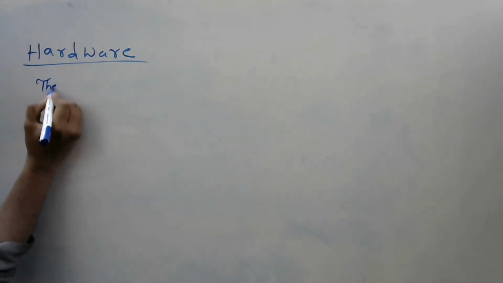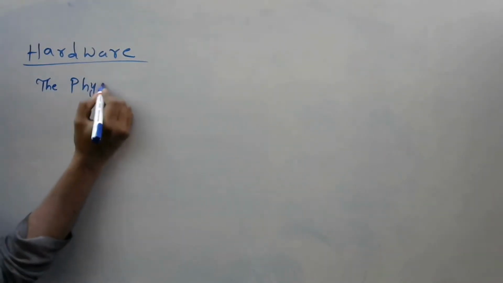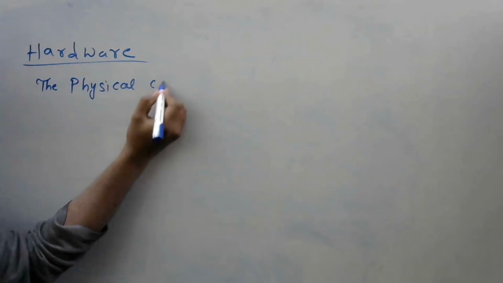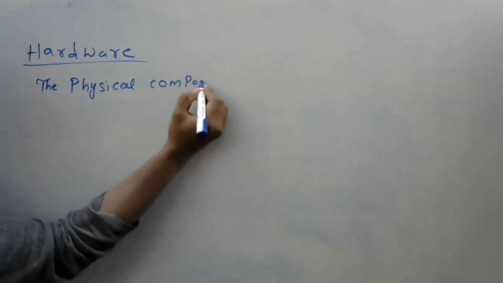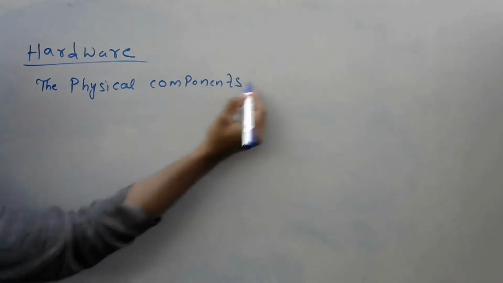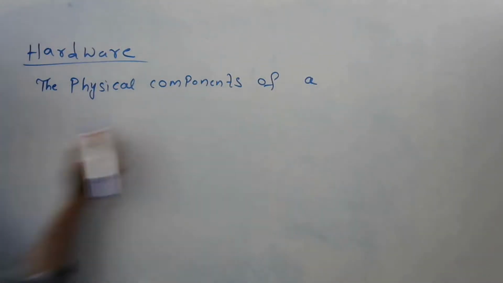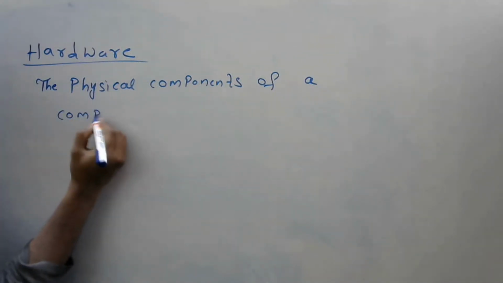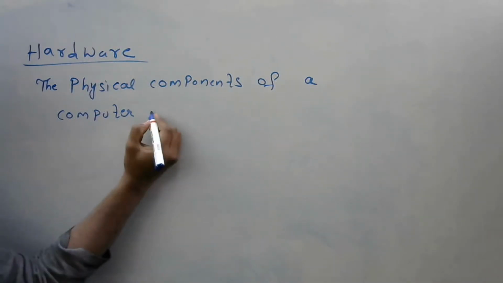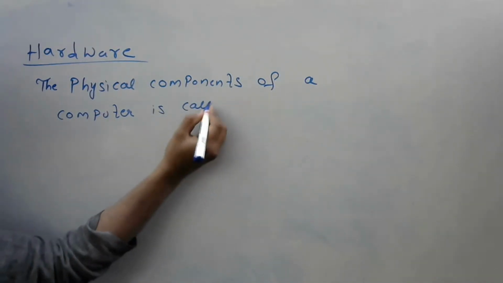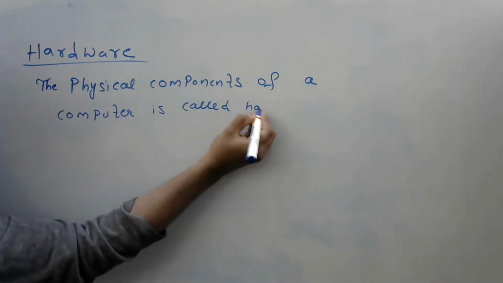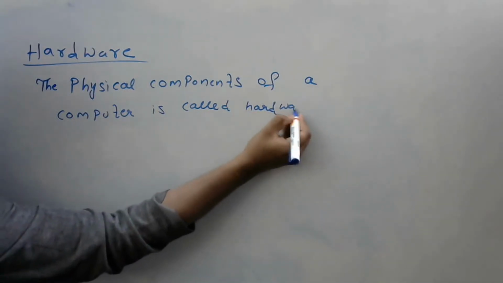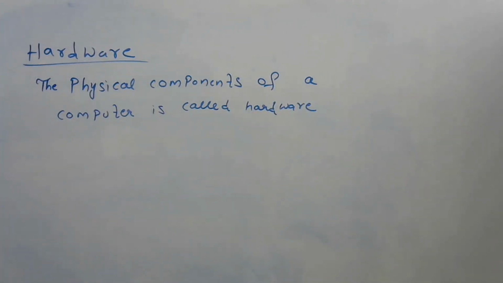The physical components of a computer is called hardware, right?